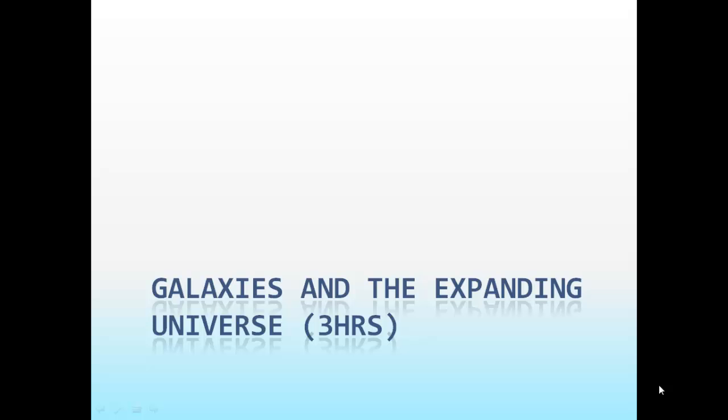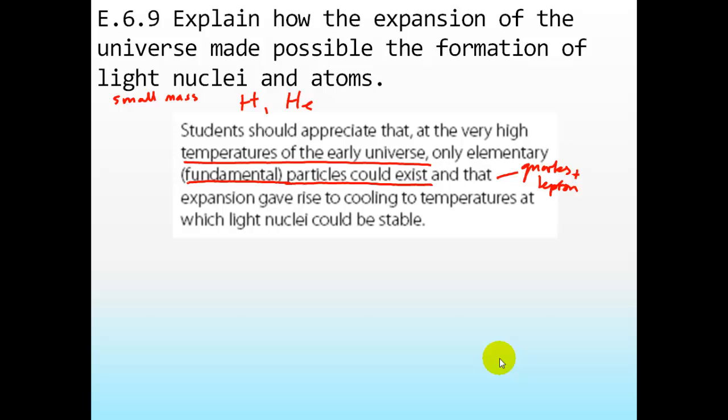The last section is section 6, Galaxies and the Expanding Universe. Explain how the expansion of the universe made possible the formation of light nuclei and atoms. In the syllabus it says, students should appreciate that at the very high temperatures of the early universe, only elementary fundamental particles could exist. In other words, quarks, leptons, which means up and down quarks, leptons, electrons and neutrinos and so